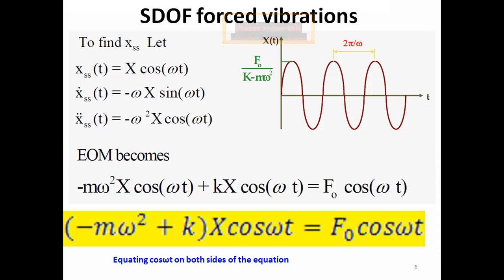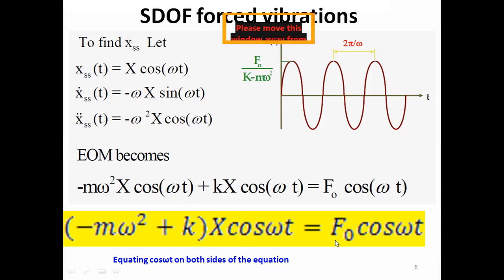That is not a problem. So in this steady state response we know the frequency of the excitation. The only unknown is capital X, the amplitude of the steady state response. Once this amplitude is known, we are in a position to know the steady state response, so we are trying to find capital X.